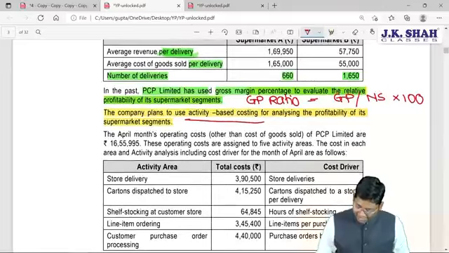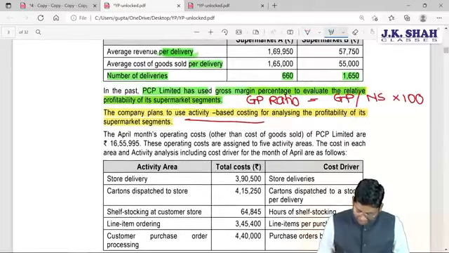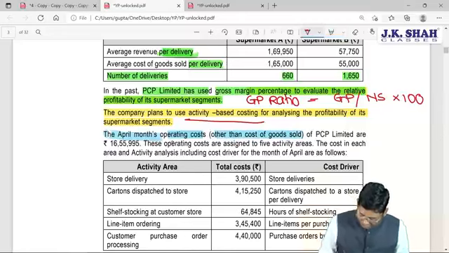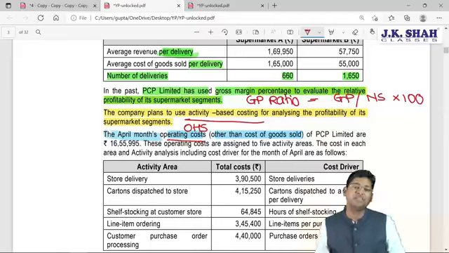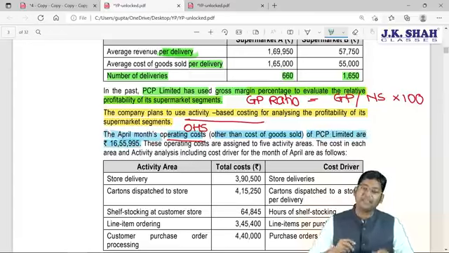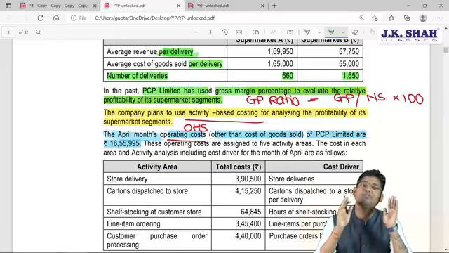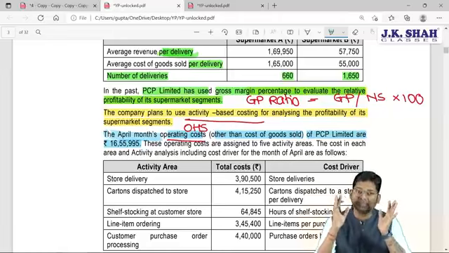Something related to the actual information is available. In the month of April, the April month operating cost other than COGS. Sir, what is the meaning of operating cost other than COGS? Other than COGS, the remaining cost is nothing but overhead. So this is something given related to the overhead of PCP Limited, 16,55,995. So this much cost they have actually incurred toward overheads in the month of April. This is the actual cost given.